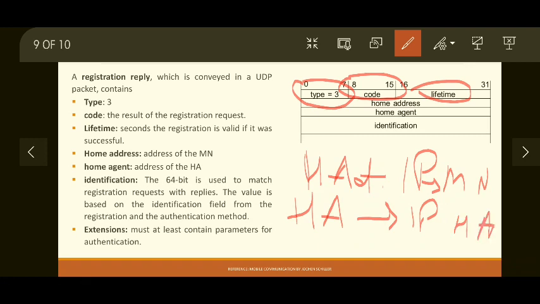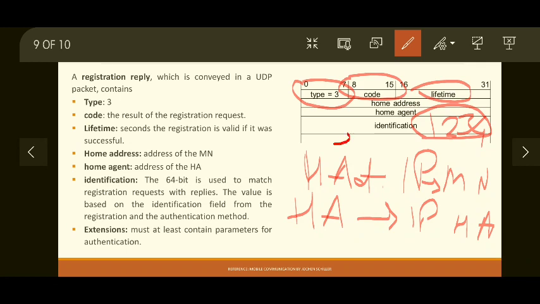And then the identification field, which is again the same ID which is sent in the registration request, for which this reply is valid. So if it was the first time, we used 1234 as ID. If this reply is for that registration request, the same ID is copied into this particular field.